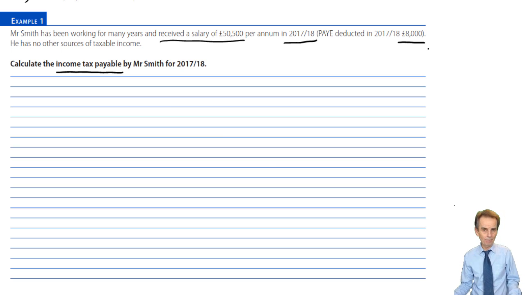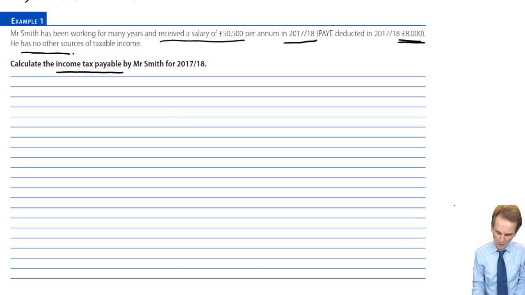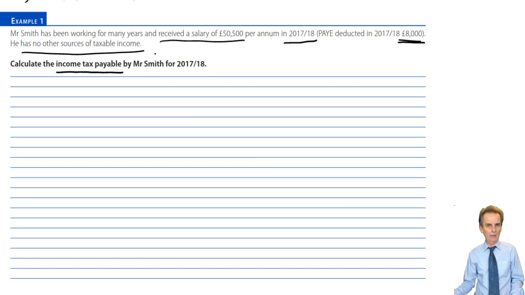So what will it mean? To calculate income tax payable, we need to firstly compute income tax liability. We'll then deduct that £8,000 to bring us down to the income tax payable figure. He has no other sources of taxable income. So a very basic example here to begin with. Right, what do we need to do? We need to determine, of course, the different types of income in analysis terms that we have.